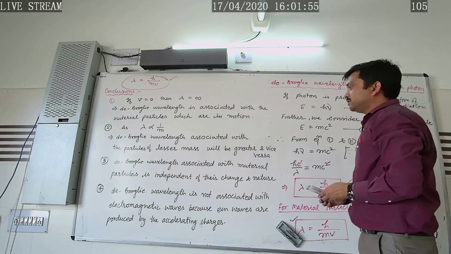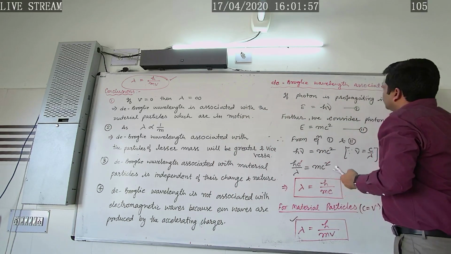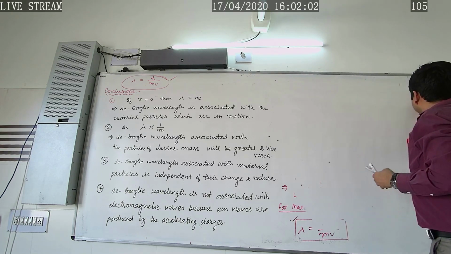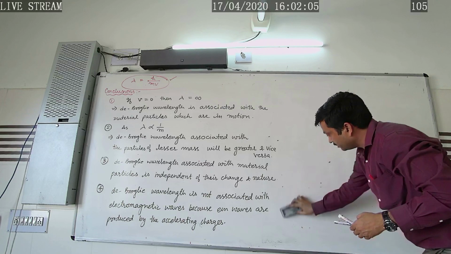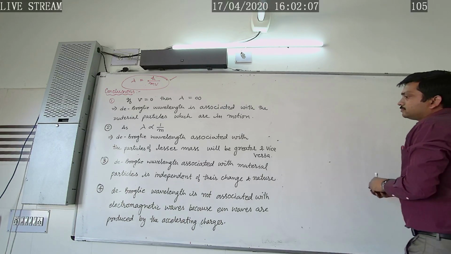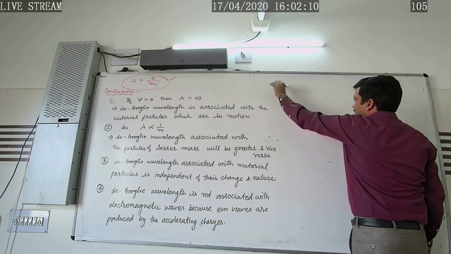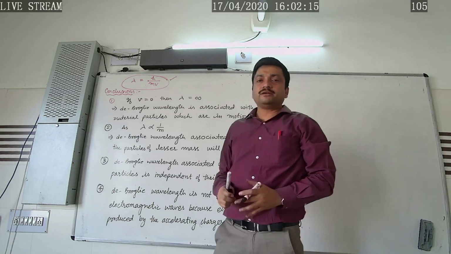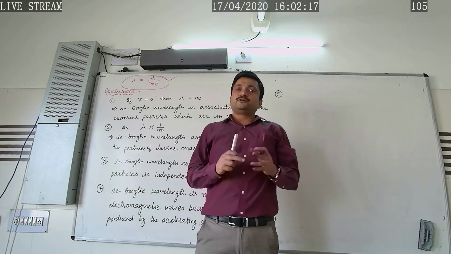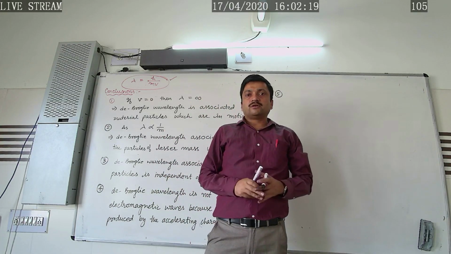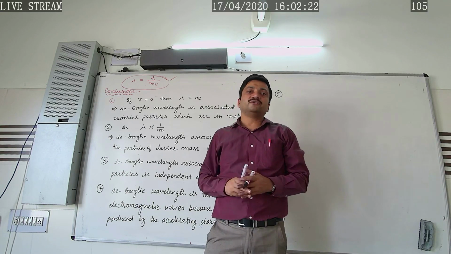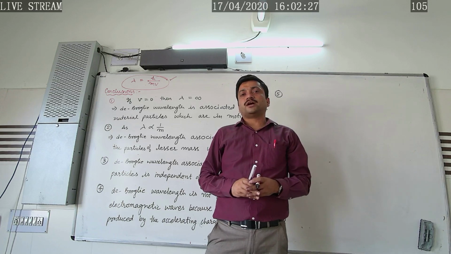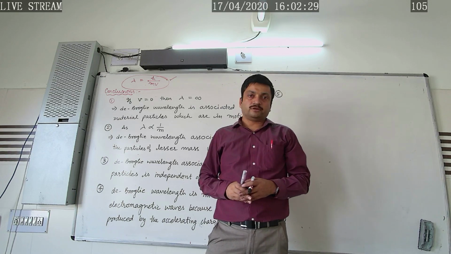This is the fourth conclusion drawn, and the fifth conclusion is the drawback of this de Broglie wavelength associated with the material particle. That is, the de Broglie wavelength associated with the material particle led to confusion or difficulty in locating the position of the particle, like an electron.